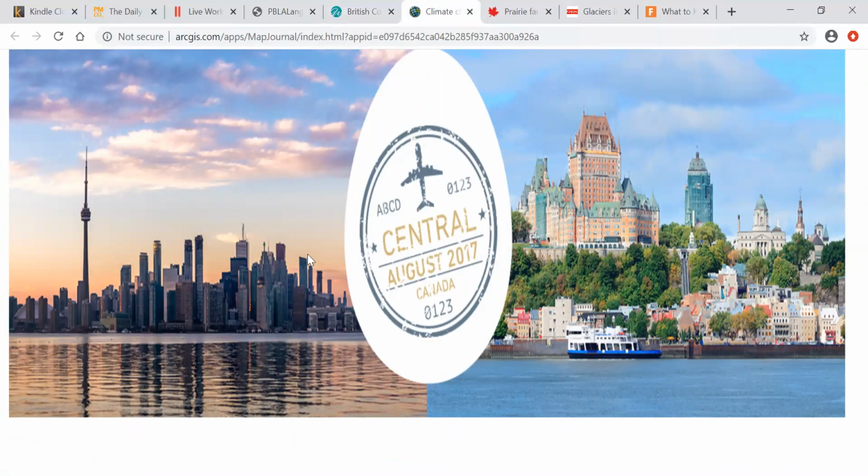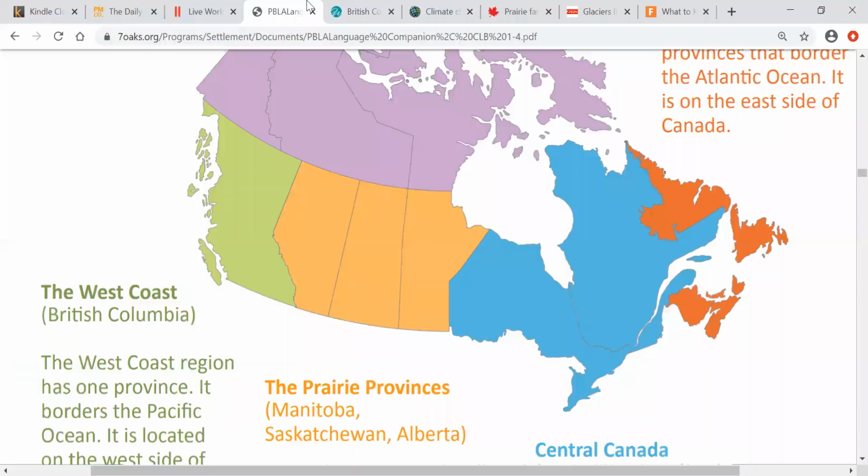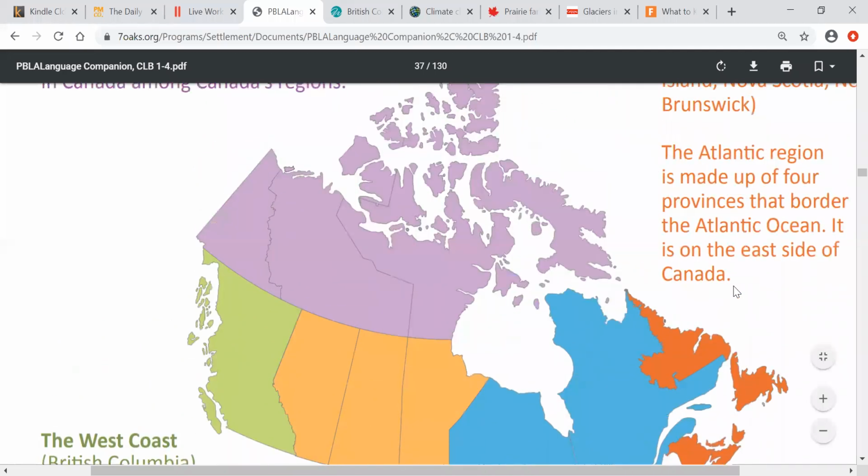This is Toronto. This is called the CN Tower, in Central Canada. And here you can see Parliament, which is in the city of Ottawa. So these are pictures of Central Canada. All right, the last region now, region number 5.